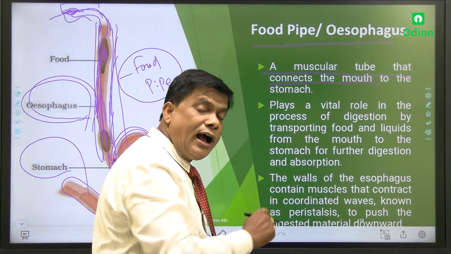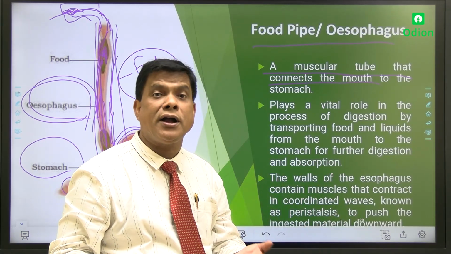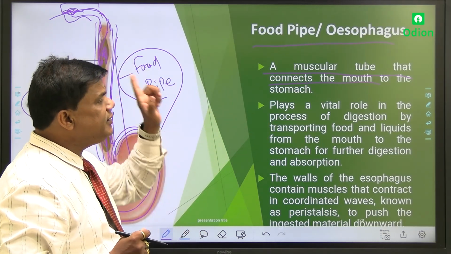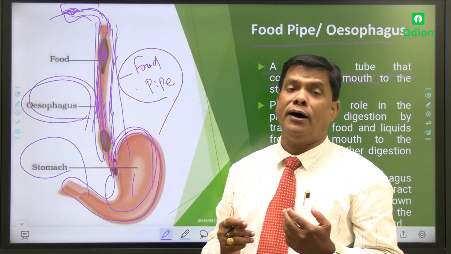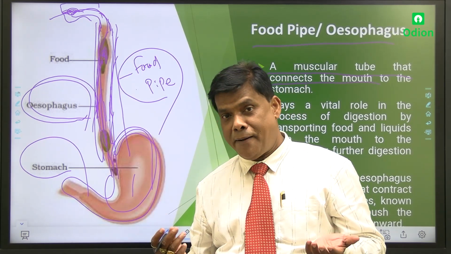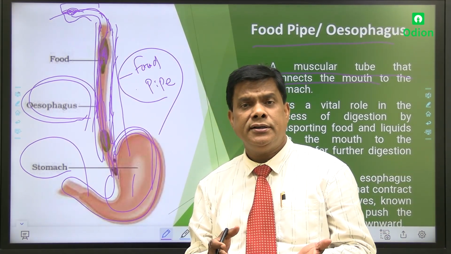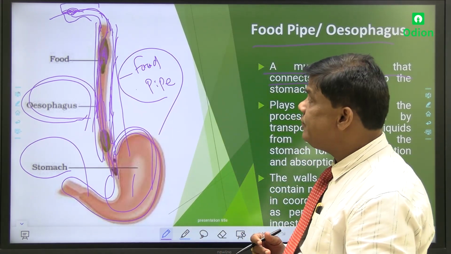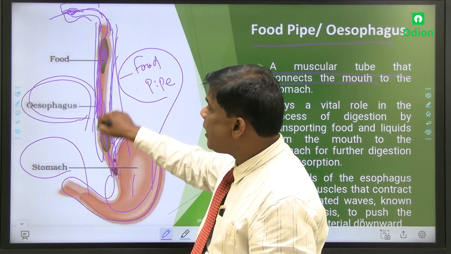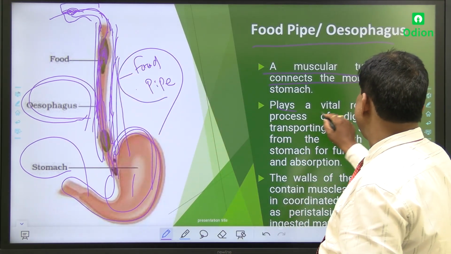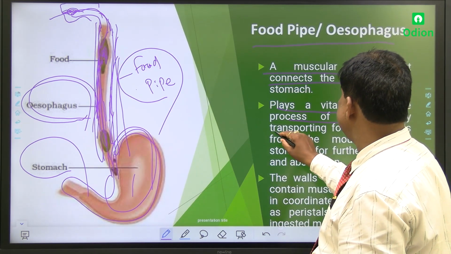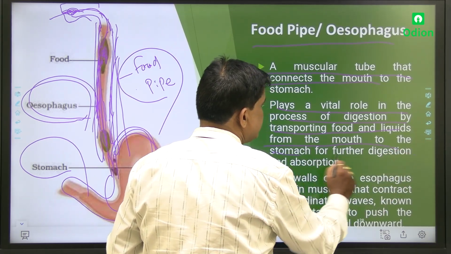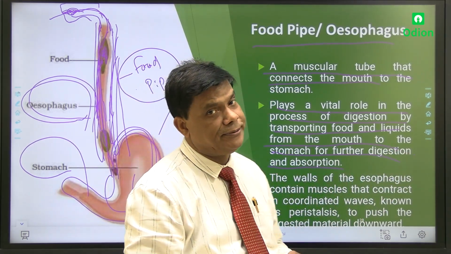The function, dear: the name is esophagus, so what is the work? We should also know about its work. It plays a vital role in the process of digestion. Wow, such a beautiful function. The digestion, dear, the nutrition process, and it helps. Who helps? This esophagus or the food pipe helps. It plays a vital role in the process of digestion by transporting food and liquids from the mouth to the stomach for further digestion and absorption.